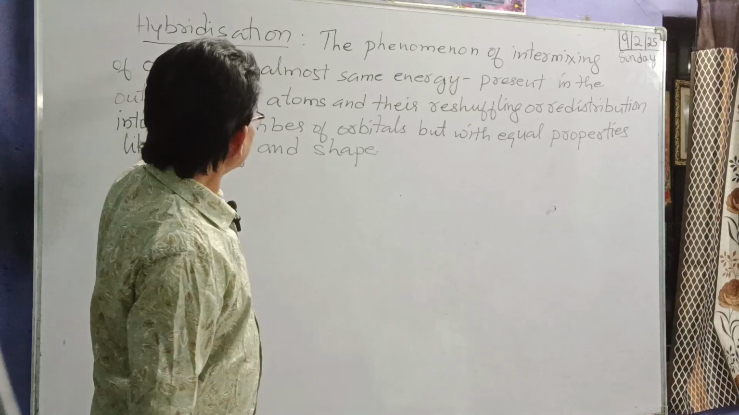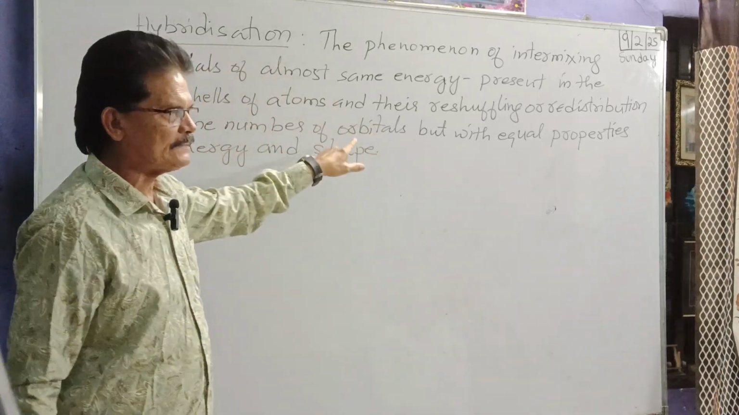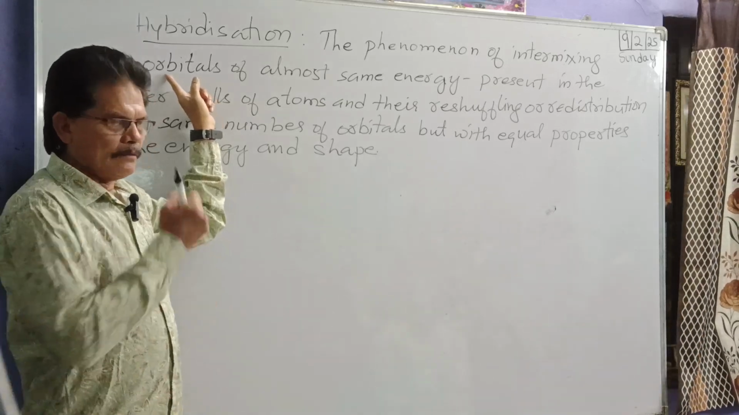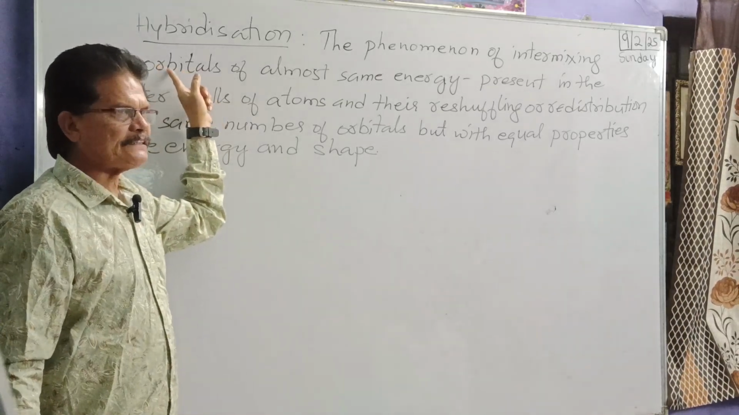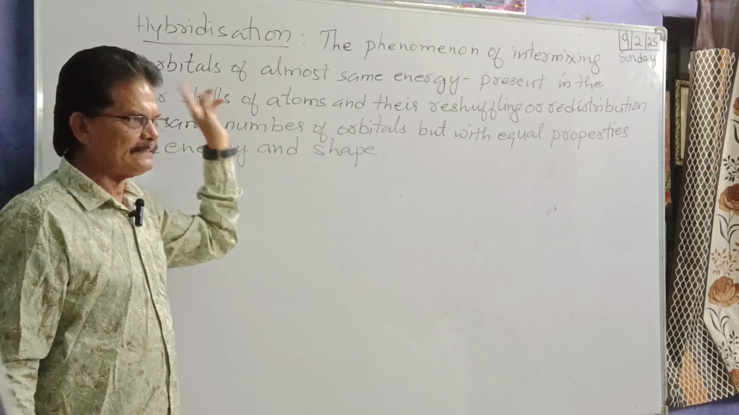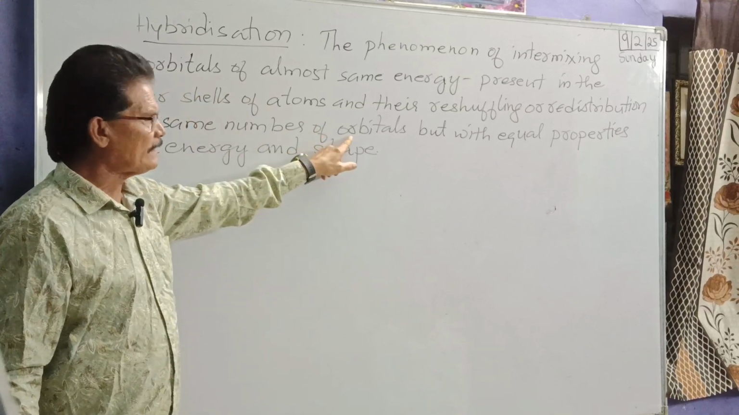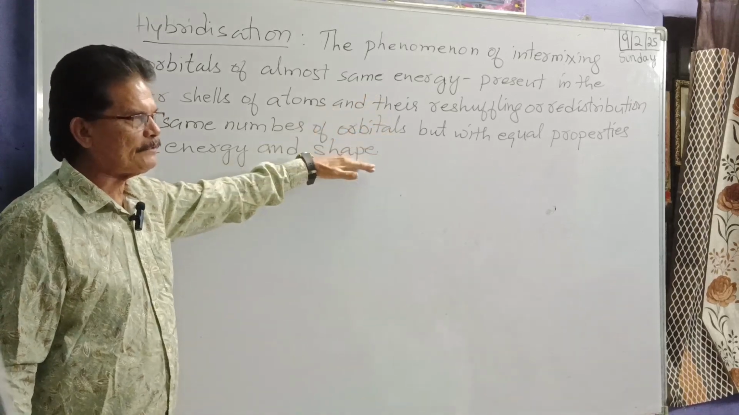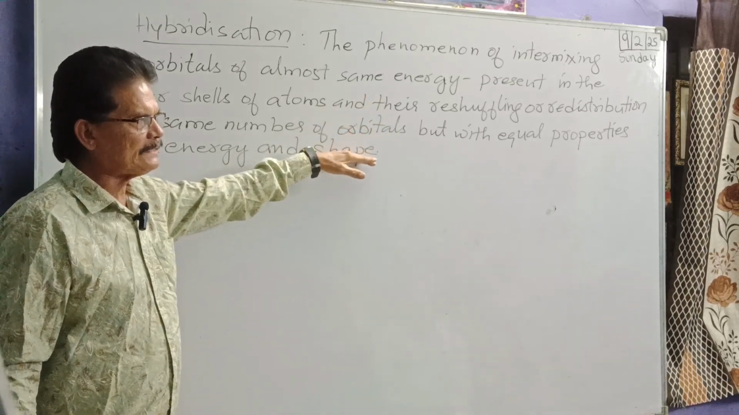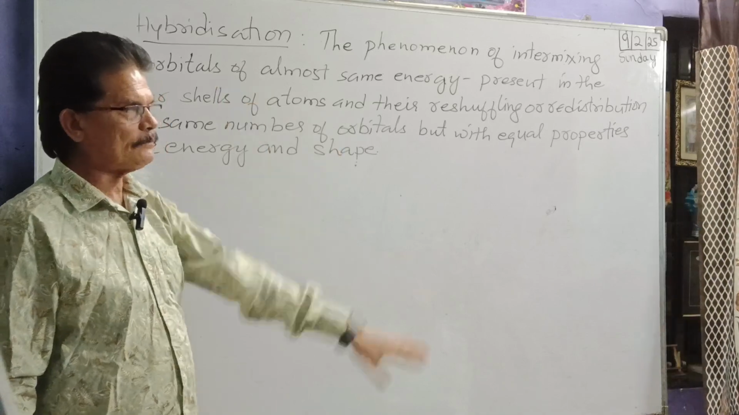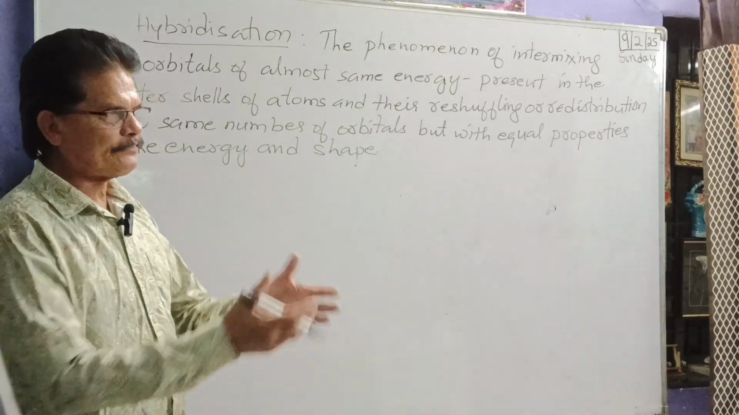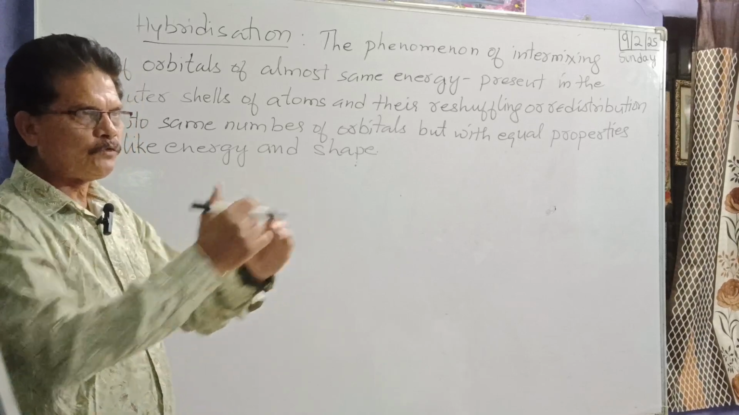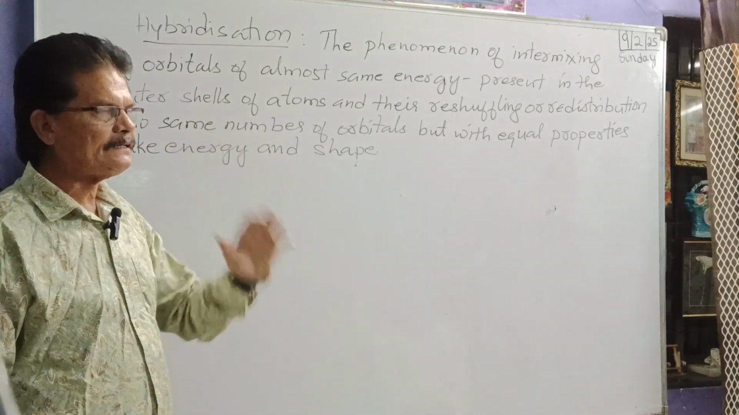What are these orbitals and what are these orbitals? We are having two orbitals here in this definition. These are intermixing orbitals, the natural orbitals. And these orbitals are formed after reshuffling and redistribution. The new orbitals. And these are called hybrid orbitals. After intermixing, after reshuffling, after redistribution, the new orbitals formed are called hybrid orbitals.